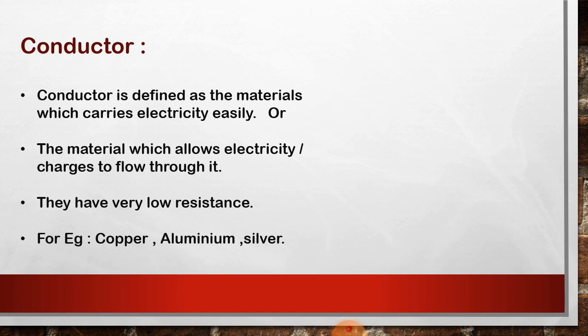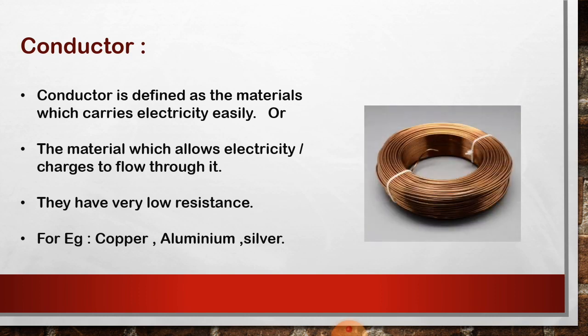What do you mean by conductor? You have to remember that conductors are the materials through which electricity can pass very easily. For example, copper, aluminium, silver. Copper and aluminium wires, these metal wires, we mostly use for our house electricity.